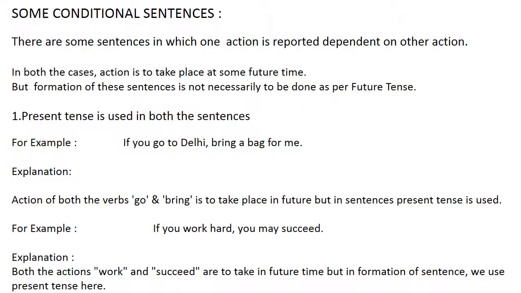Some conditional sentences. There are some sentences in which one action is reported dependent on the other action. In both these cases, the action takes place at some future time. But the formation of these sentences is not necessarily done as per the future tense. First, present tense is used in both the sentences. For example, if you go to Delhi, bring a bag for me. Explanation. The action of both the verbs go and bring is to take place in future, but in the sentences present tense is used. For example, if you work hard, you may succeed. Explanation. Both the actions work and succeed take place in future time, but in the formation of sentences we use present tense here.